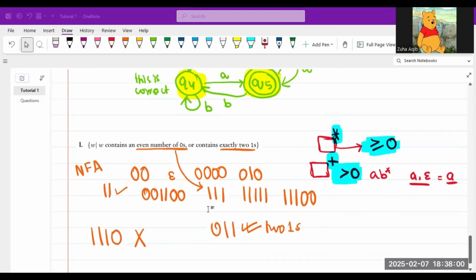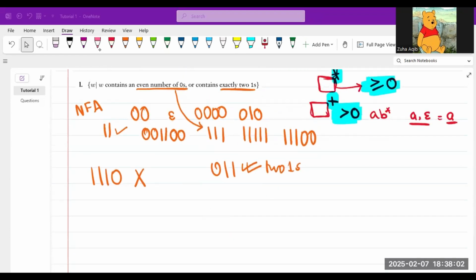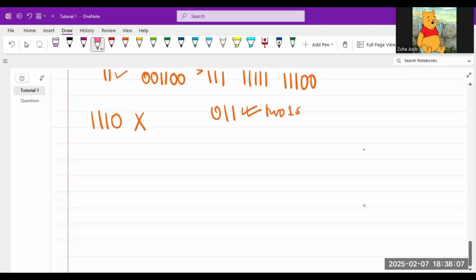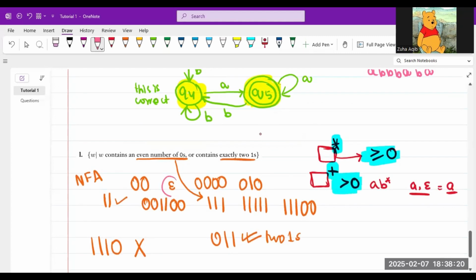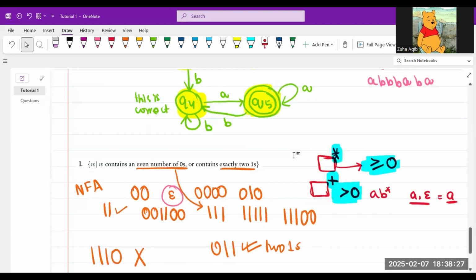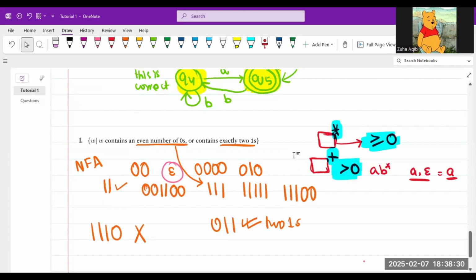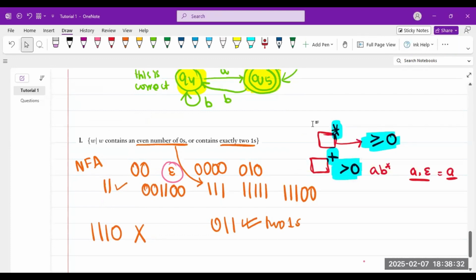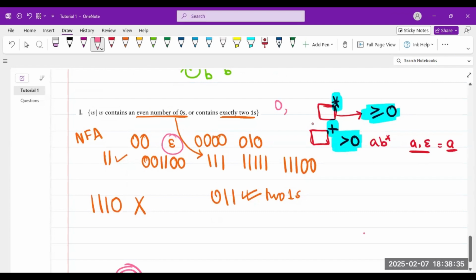But okay, let's continue. Let's make an NFA of this. Very easy, not difficult. Let's not be scared. So we start at Q0. We admit the people in. So we start at Q0. If it has just epsilon, we just discussed that epsilon will be accepted because it has an even number of zeros. So I say, okay, this is accepted. Now let's note one thing in this question, that we have two things in the language.